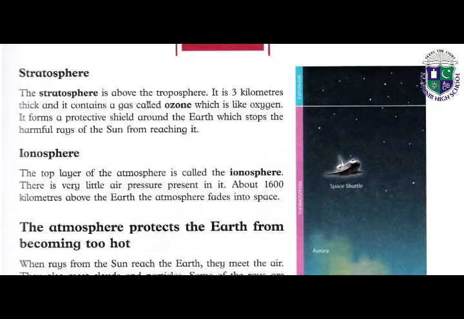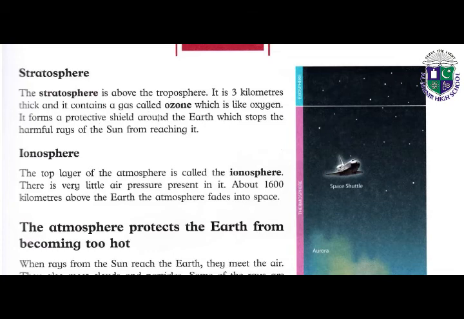Stratosphere is above the troposphere. It is 3 kilometers thick and it contains a gas called ozone. This is the area where our ozone layer exists, and it forms a protective shield around the earth which stops the harmful rays of the sun from reaching it. Because of the ozone layer, harmful ultraviolet rays can't reach our earth properly.